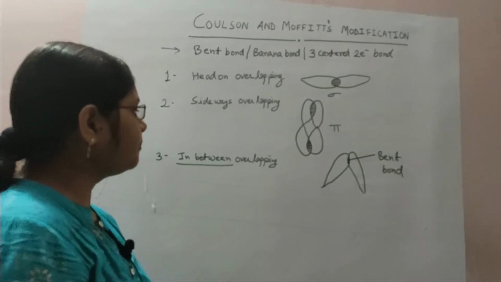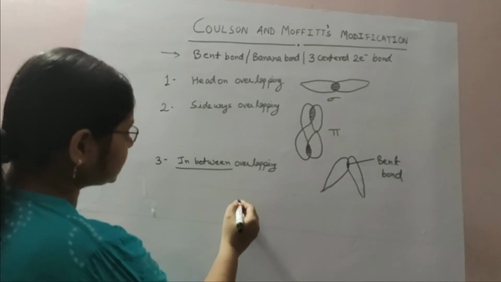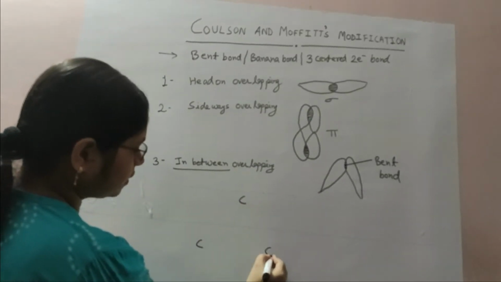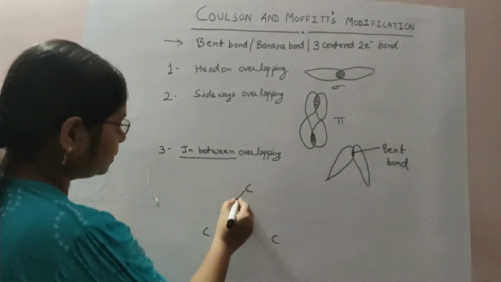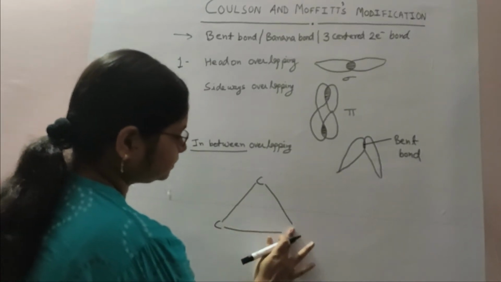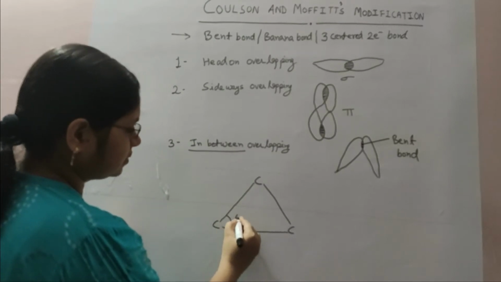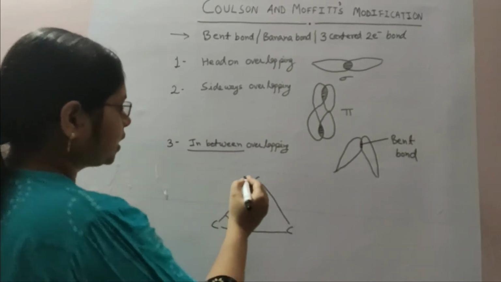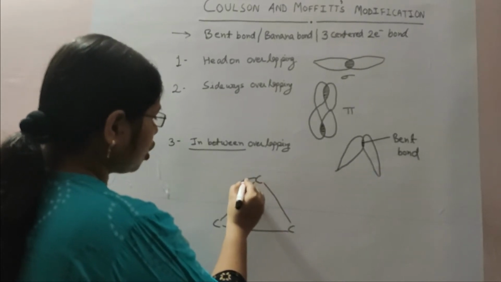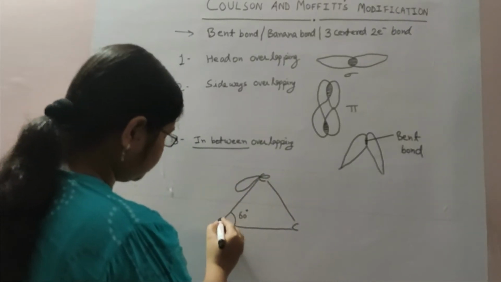Now if I want to draw how a bent bond is present in cyclopropane, these are the 3 carbons of cyclopropane, in which the angle present is 60 degrees, as we have already discussed. And if I draw the orbitals, this is the p orbital, this is the s orbital.